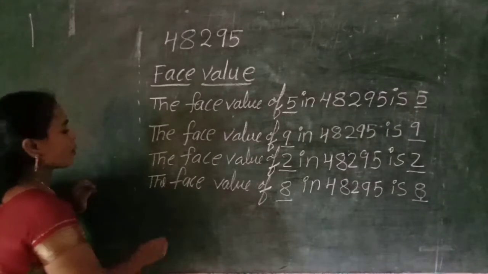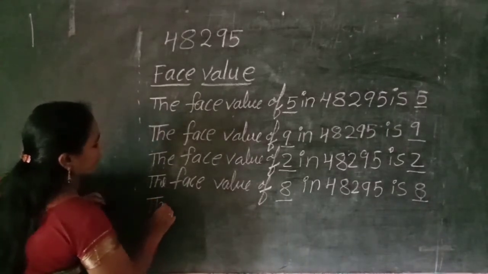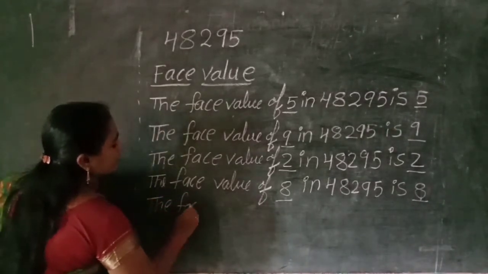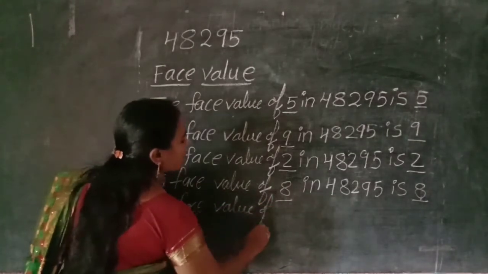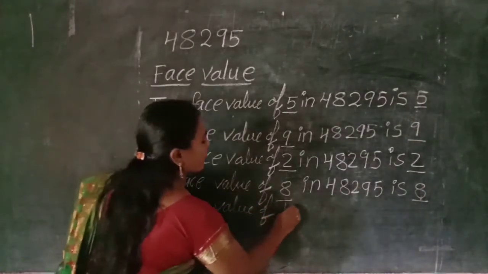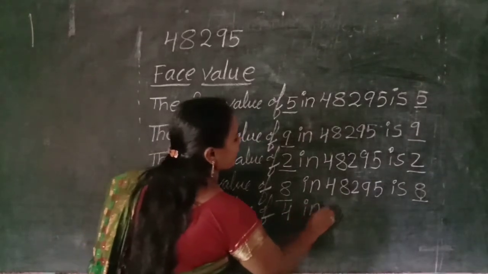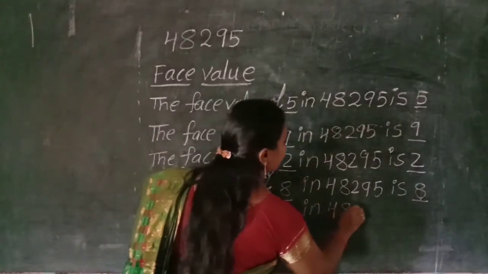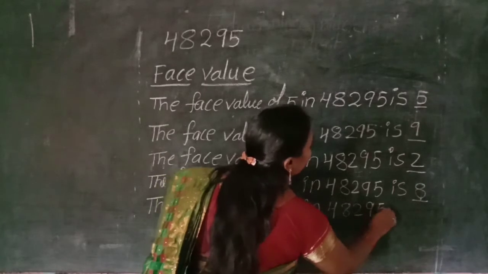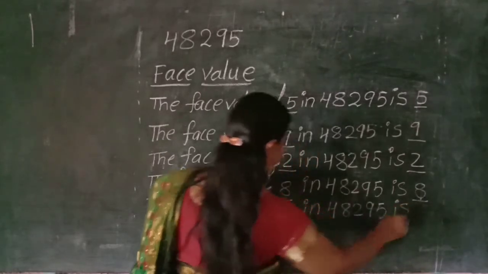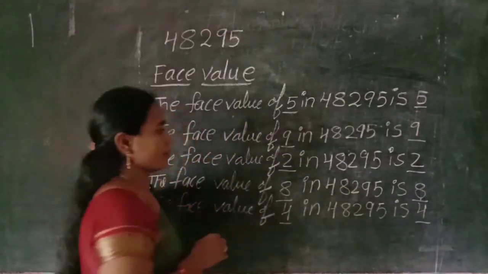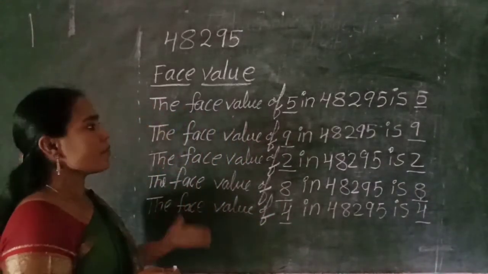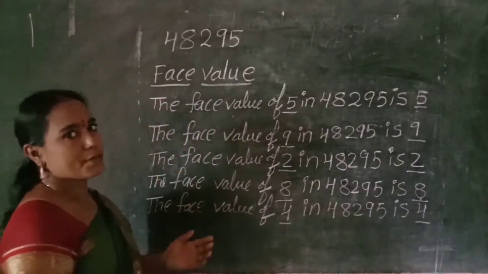What is that? 4. The face value of 4 in 48,295 is 4. Okay, children? Are you clear? How were all the face values found?